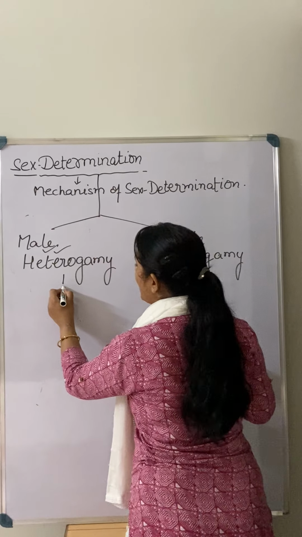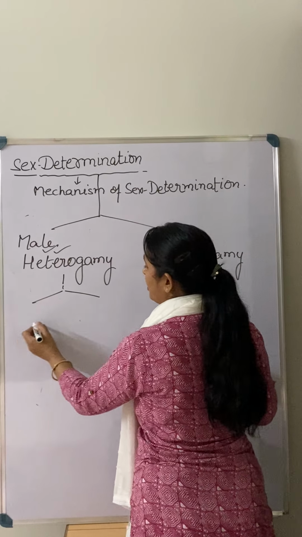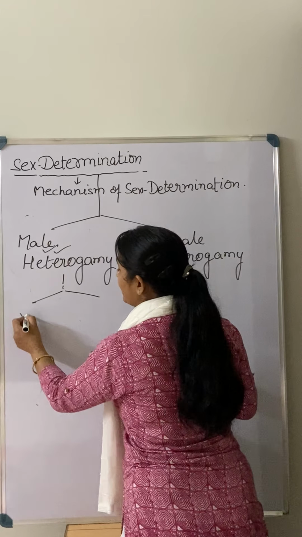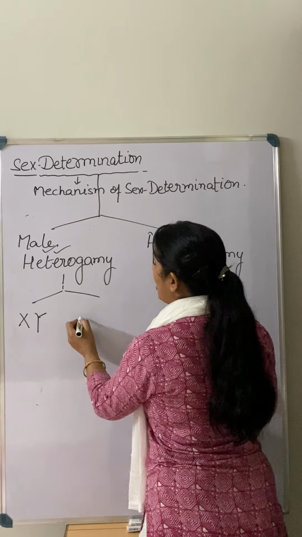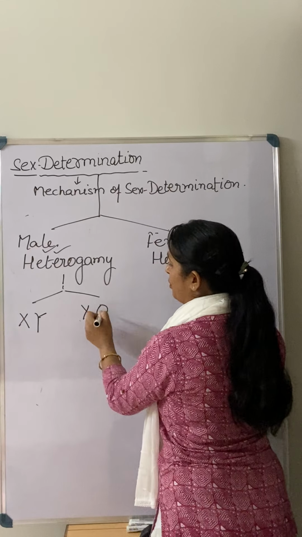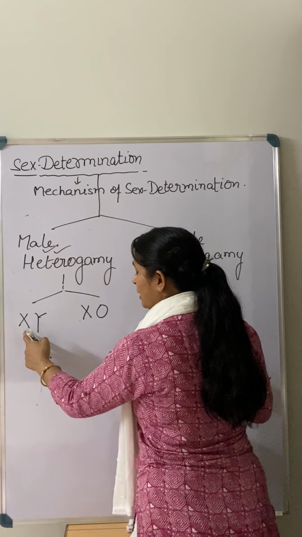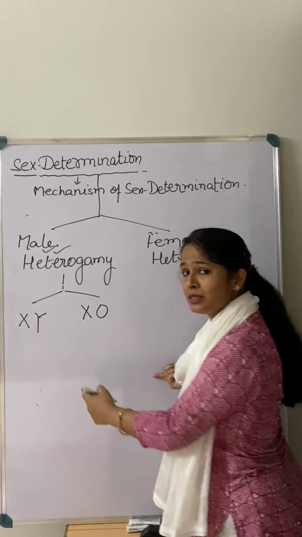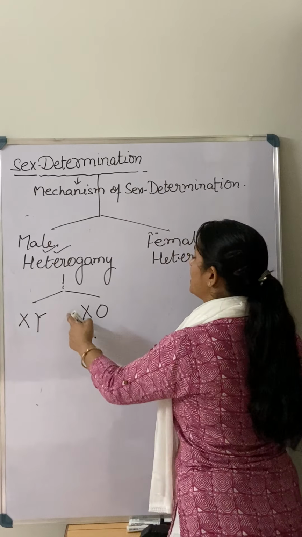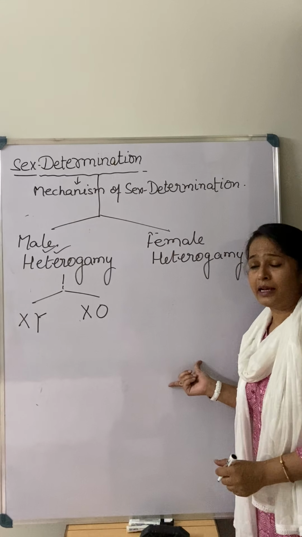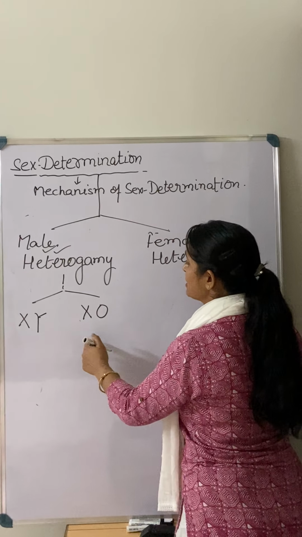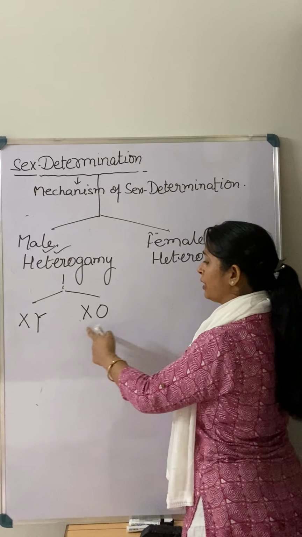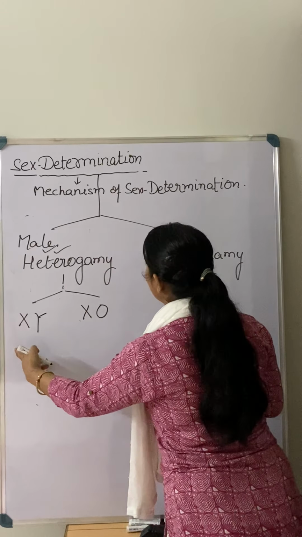So again, in the case of male heterogamy, there are two types of chromosomes present in the allosomes. Either they have X or Y, or maybe they have X or O. It means in the last pair 50% is an X chromosome and 50% is a Y chromosome, but sometimes they have just 50% of the X chromosome. So this type of heterogamy is present in different types of organisms.